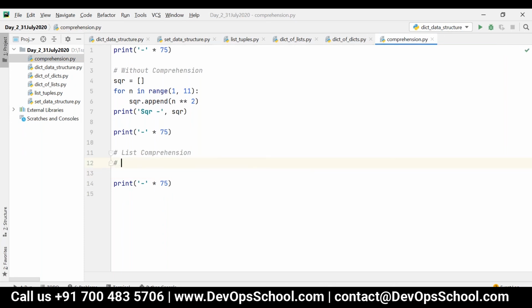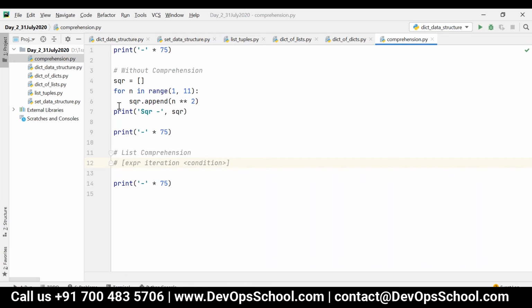List comprehension produces a list as the output. First, you have to place the expression, that is the value which is getting populated as an element in the list, followed by the iteration, on which the expression needs to be calculated, and followed by the condition.